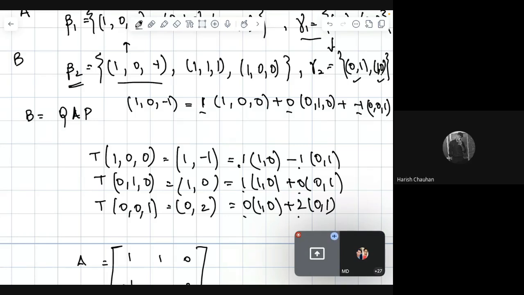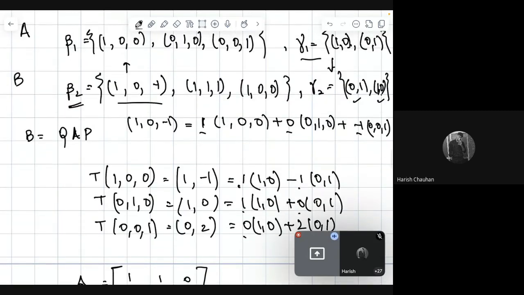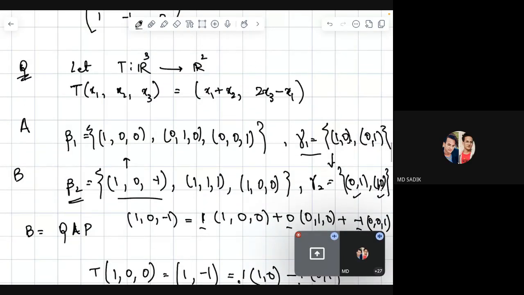How did we get beta 1, beta 2, gamma 1, gamma 2? These four are given in the question, and we are applying the transformation on the elements of beta 2 according to the definition of T that is given to us.